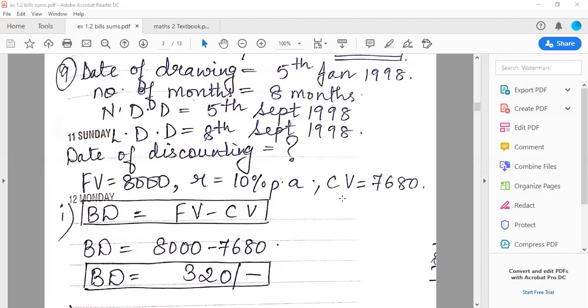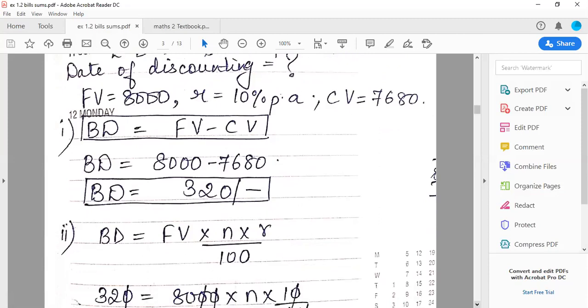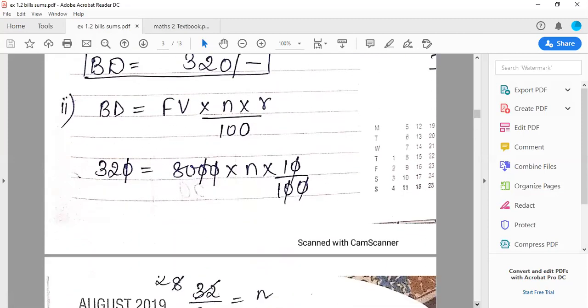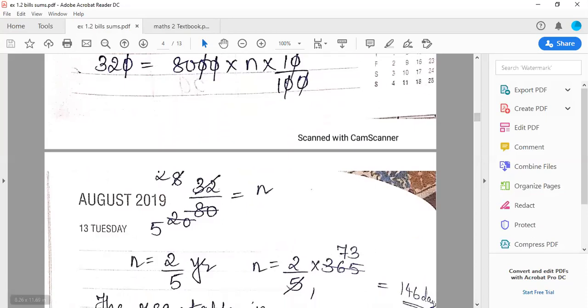Okay, so moving forward with the solution, I got the value of BD. So now I can apply the second formula of BD, which says FV into N into R upon 100. So I've utilized the formula and I've got the number of years to be 2 upon 5 years. So N is equal to 2 upon 5 years.